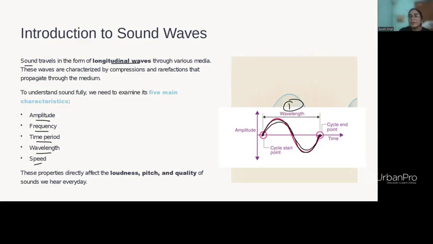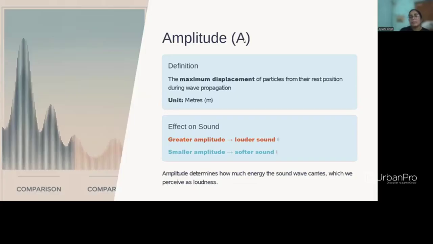Okay, so amplitude, first we have discussed that it is the maximum displacement of the particle from their rest position during the wave propagation. Let's imagine that particles are resting here, and they have moved to a certain extent and then came back, up and down. So the maximum displacement, this or this, is going to be the amplitude, and this is going to define the loudness of a sound. If the maximum displacement is more, the sound will be more loud.